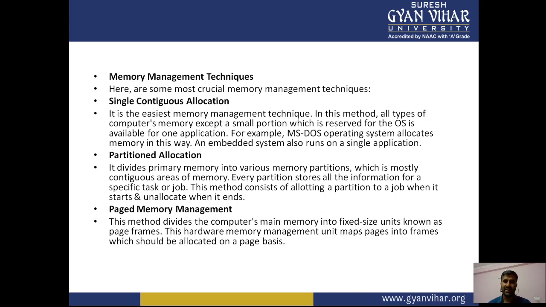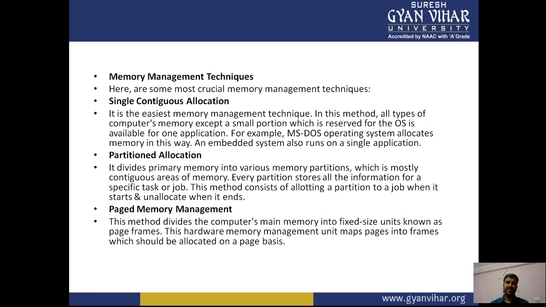In this method, all of the computer's memory except a small portion reserved for the operating system is available for one application. For example, the MS-DOS operating system allocates memory in this way, and embedded systems also run a single application.